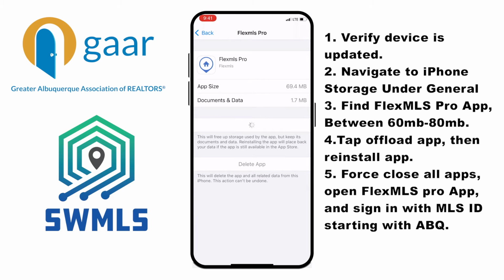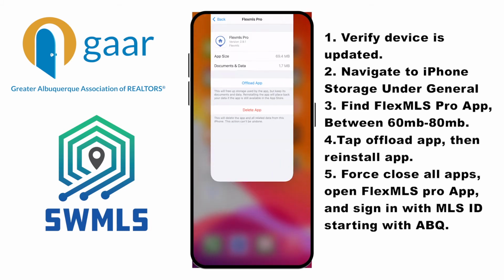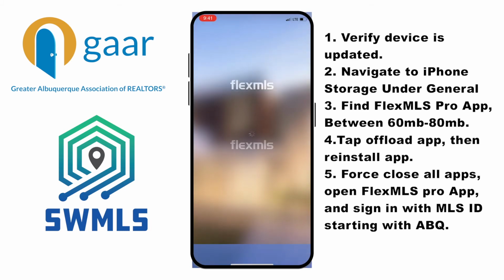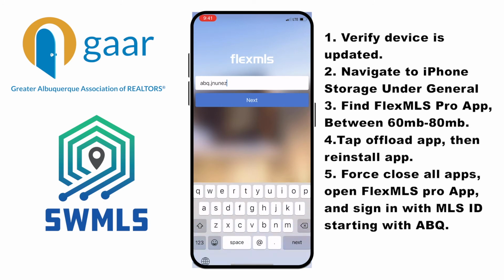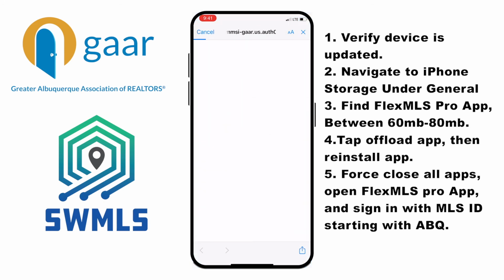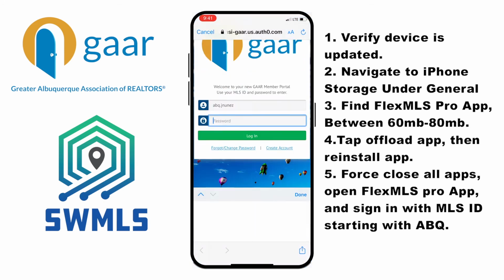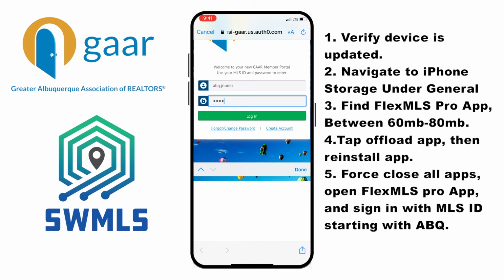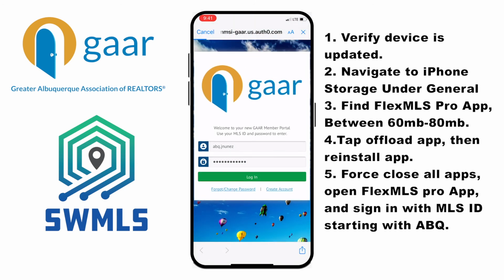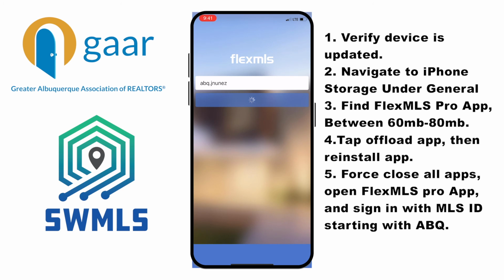Once this is set up, then what you're going to do is force close all your apps, and then I want you to open the FlexMLS Pro app and sign in again. It'll ask you for your MLS ID with the ABQ dot and enter your password. You can't see my keyboard at the bottom there. Just to be safe, and after you hit login again, after offloading the app, then that will resolve this issue